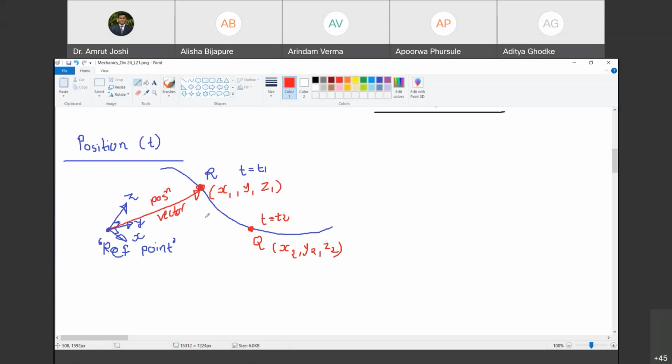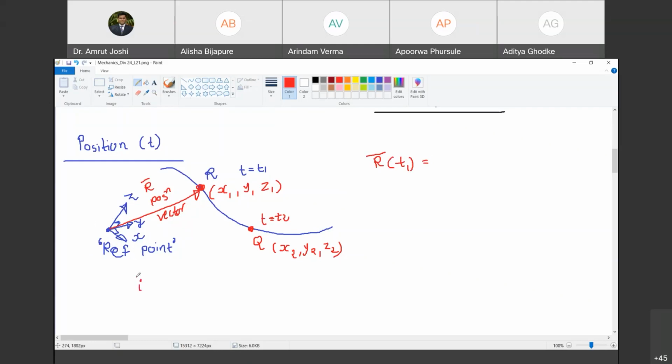Yes, sir. Okay. So we call this the position vector at time t1. How do we denote position vector? We denote it by r bar. Do you agree with me? Yes, sir. Typically. So can you tell me what is r bar at time instant t1? How do I write it? To write it, I will have to define 3 unit vectors along x, y, z respectively.